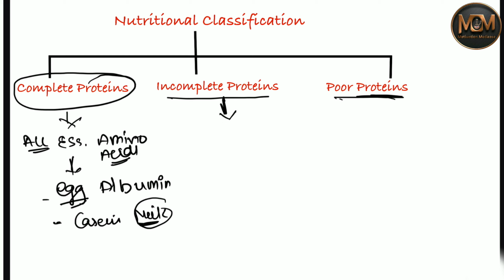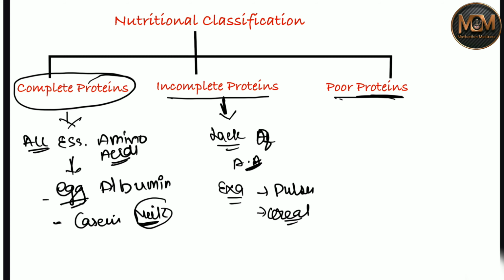In the incomplete protein, we can say there is a lack of only one amino acid. If more than one amino acid is lacking, it would be considered a poor protein. But the one we are talking about lacks one amino acid, so it is considered an incomplete protein. Examples are pulses and many cereals as well. In cereals you can see there will be absence of an amino acid. All right, now let's talk about poor.